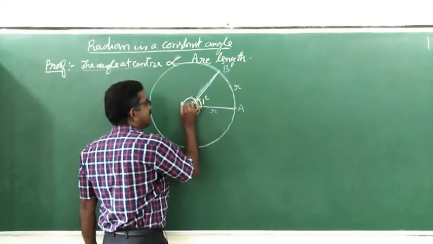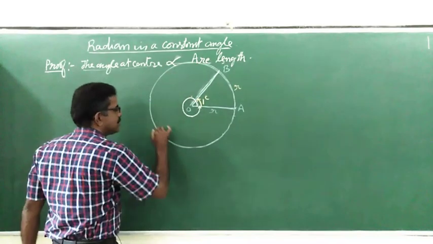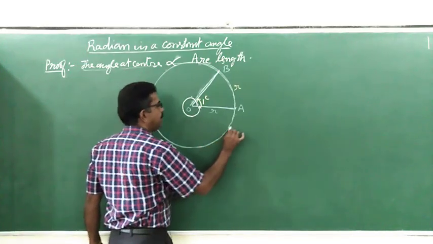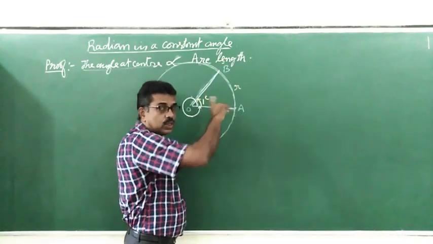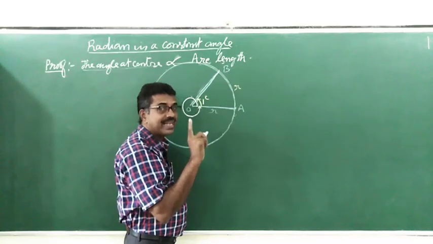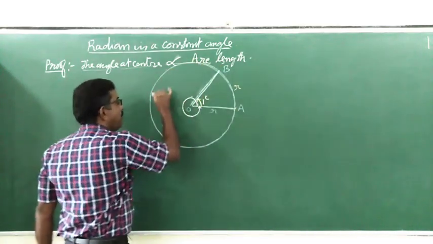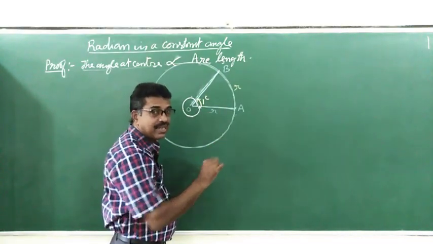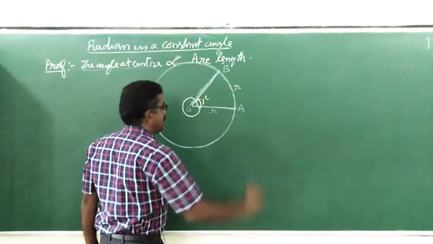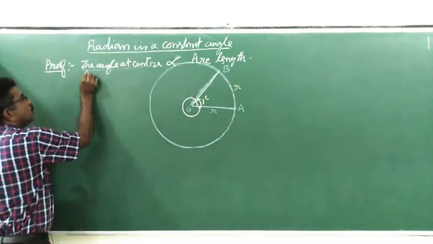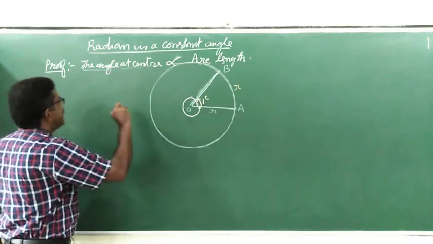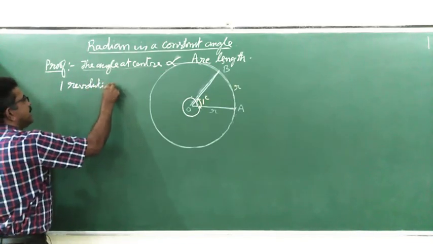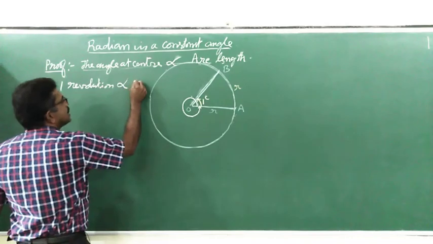Now, corresponding to this angle, what is the arc length? Starting from A, once again coming back to A, one round. It is known as the corresponding arc length. The corresponding arc length will be nothing but one circumference. This is what you call the circumference of the circle. Therefore, using that the angle at the center is proportional to arc length, we have: one revolution is proportional to the circumference.